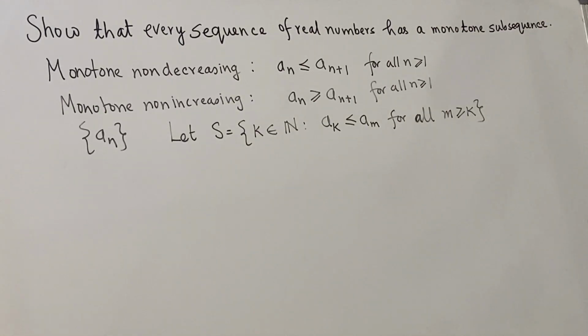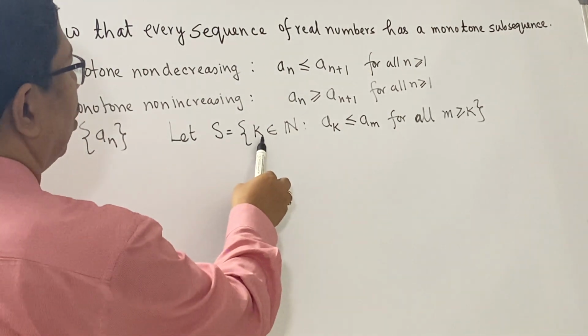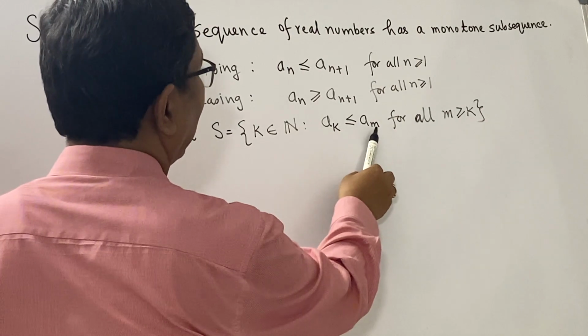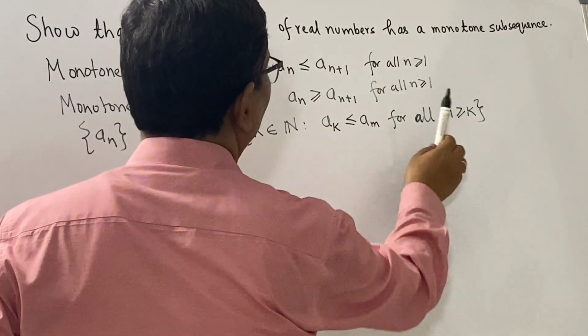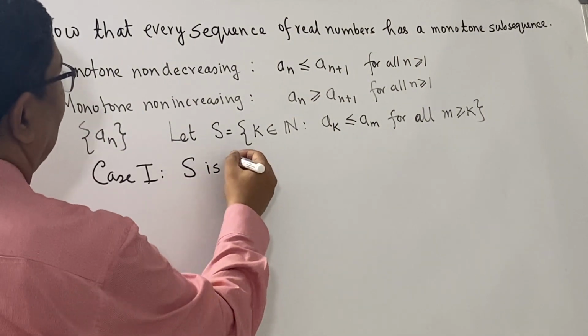Let S be the set defined as follows. It consists of all natural numbers k such that a_k is less than or equal to a_m for all m greater than or equal to k. So if you start at a_k and look at the sequence starting from there, you will find that a_k is the smallest term. It might happen that S is infinite.